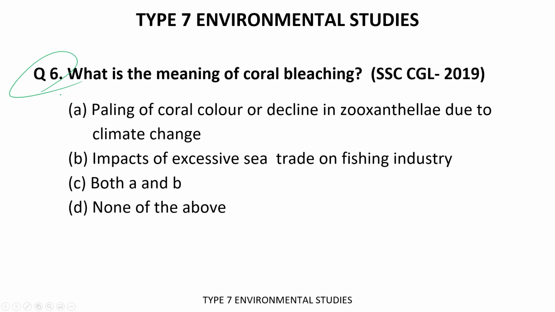The 6th question we have: what is the meaning of coral bleaching? Option A, paling of coral color or decline in zooxanthellae due to climatic changes. Pardon my pronunciation if something is said wrongly, because I'm not so good at this pronunciation. B states the impacts of excessive seed trade on the fishing industry. C is both A and B, and D is none of the above. 40 seconds you have to answer this question, and your time starts now.